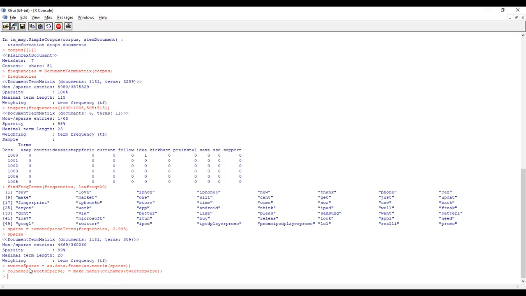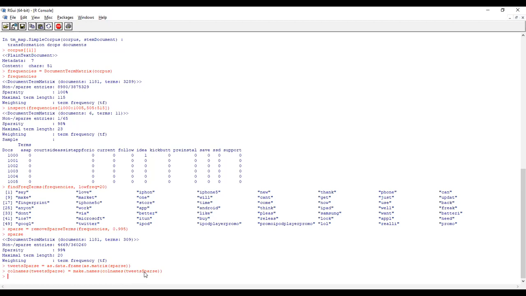This is now our new data set, tuts sparse. Make the column names as in tuts. The original data, tuts, contains only two columns.